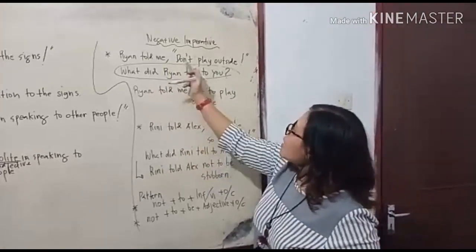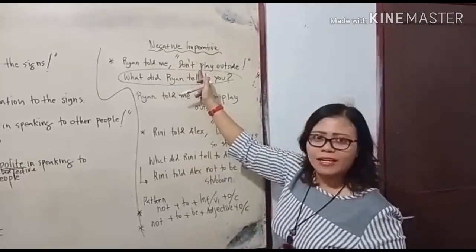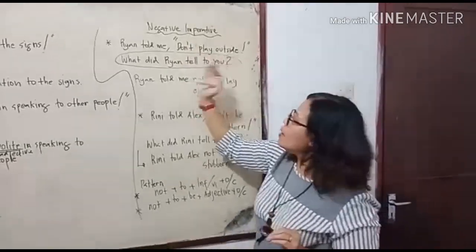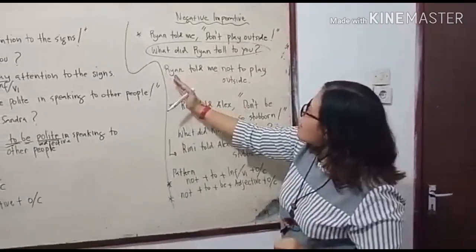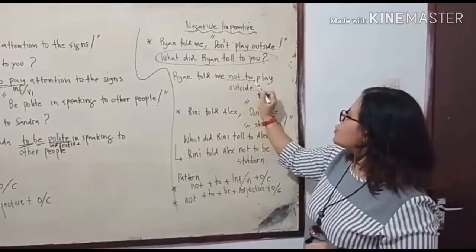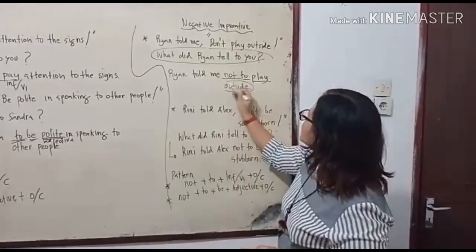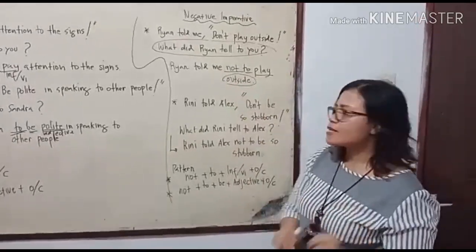Ryan told me. Please look here: don't. It indicates that it is negative imperative. So how can we change this? Ryan told me not to play outside.